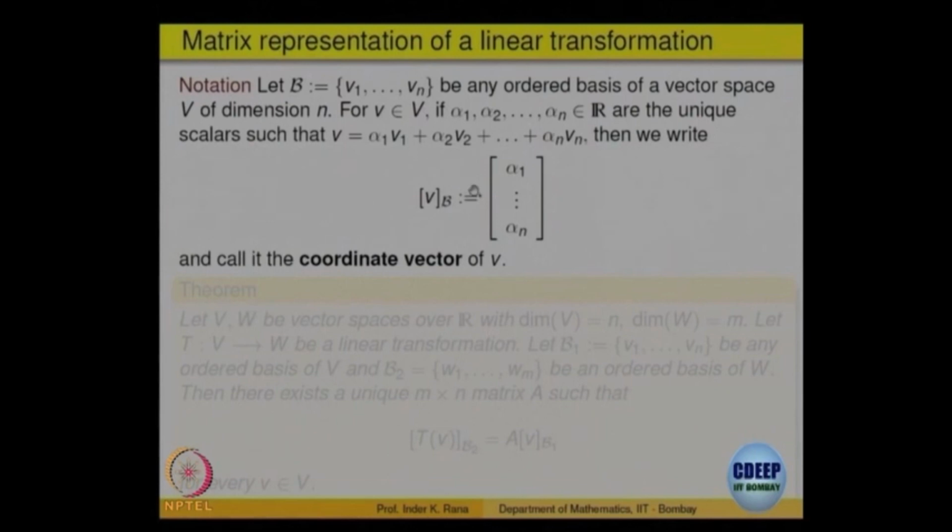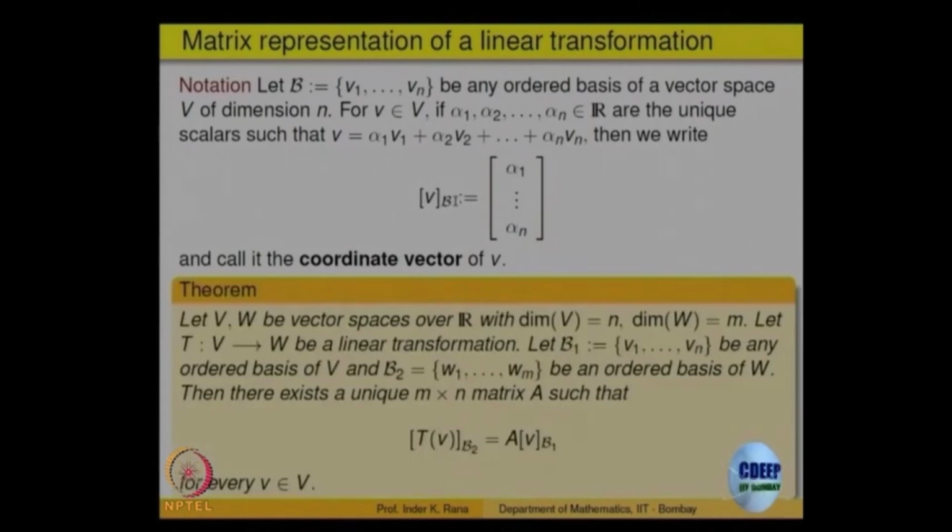How much you have to go in the direction of V1, you have to go alpha 1, in the direction of V2 you have to go alpha 2, and so on. These are called the coordinates of the vector V. The theorem says the following: suppose T is a linear transformation from V to W, and we fix an ordered basis for V and an ordered basis for W. So, B1 is an ordered basis for the domain and B2 is an ordered basis for the codomain, that is W.